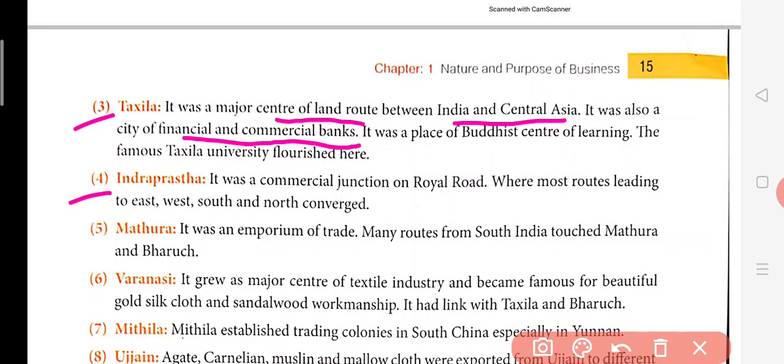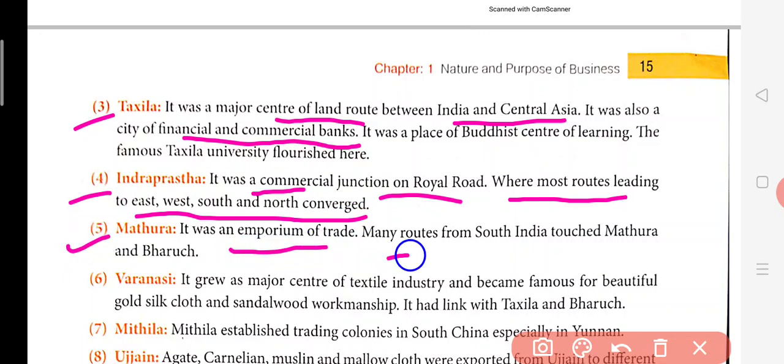Now Indraprastha. It was a commercial junction on the Royal Road, where most of the routes leading to the east, west, south, and north converged. Indraprastha was basically in Delhi. It was a junction from where every route was connected. Mathura, it is in Uttar Pradesh. It was an emporium of trade. Many routes from South India touched Mathura and Bharuch. So Mathura was connected to South India and Bharuch.